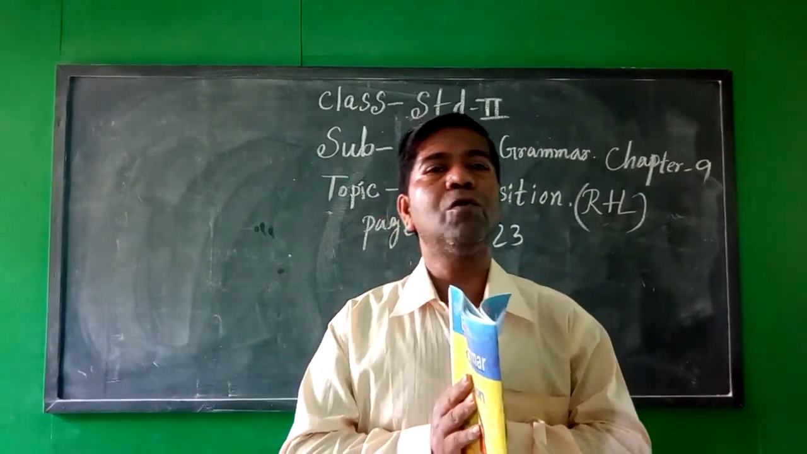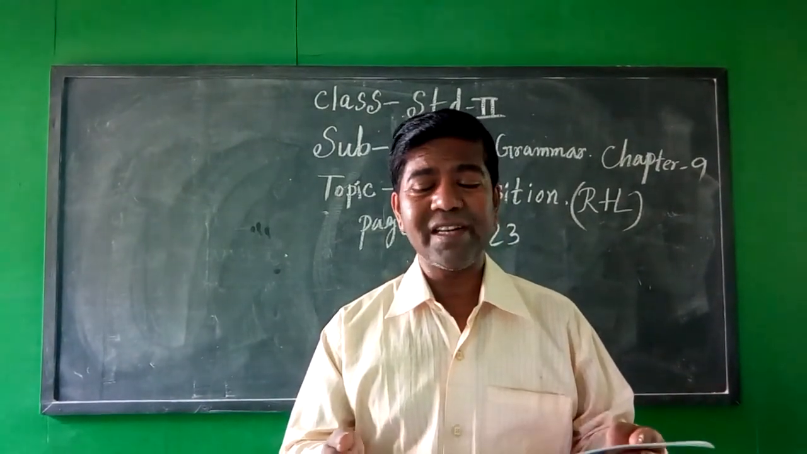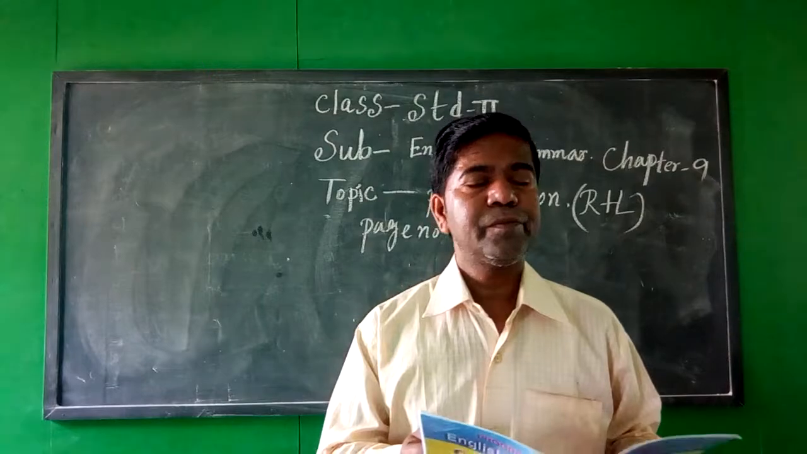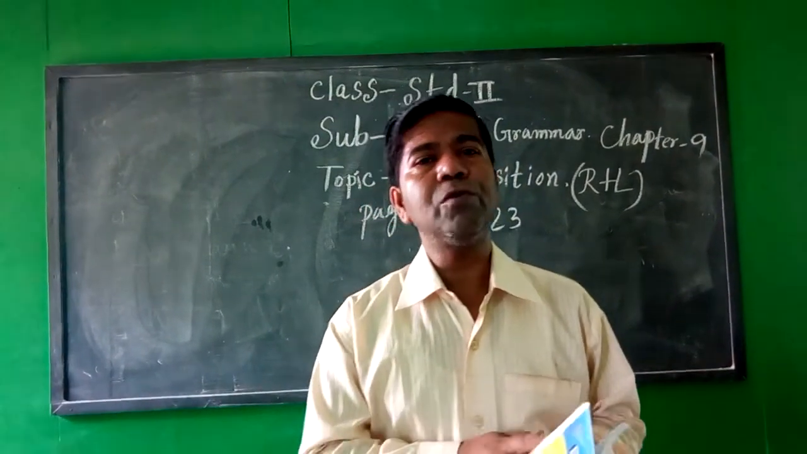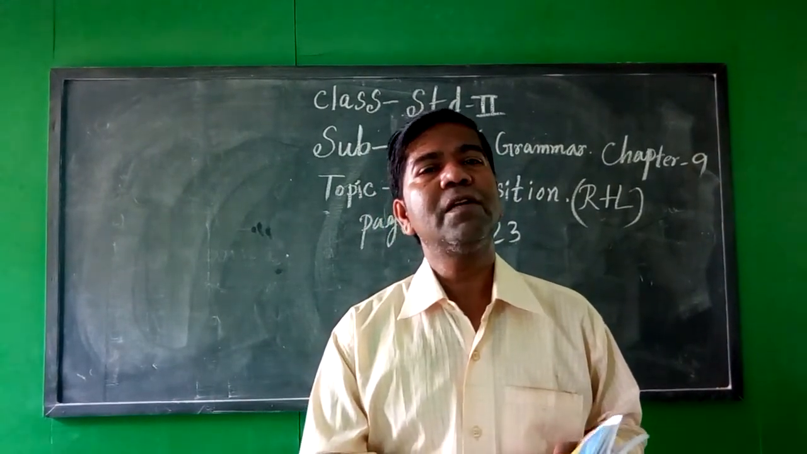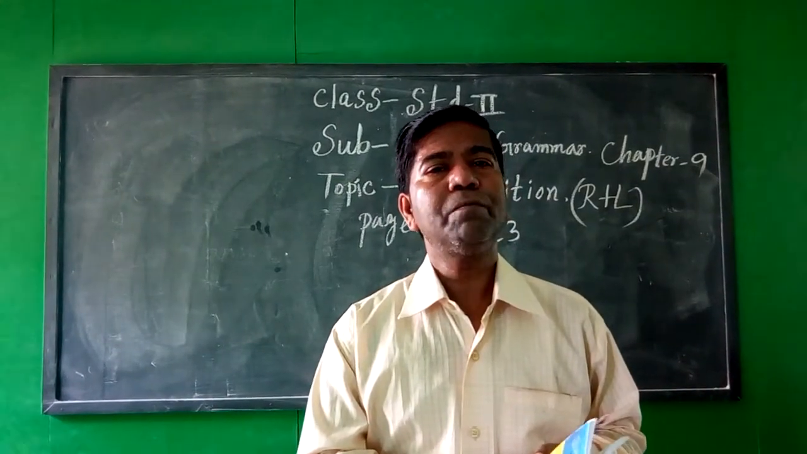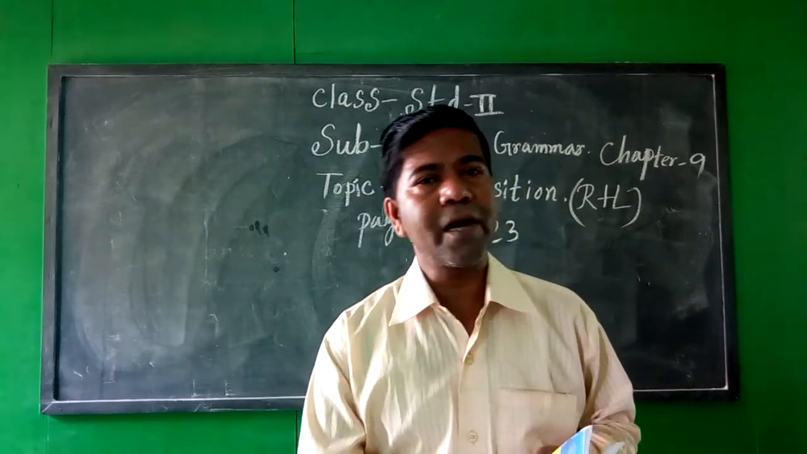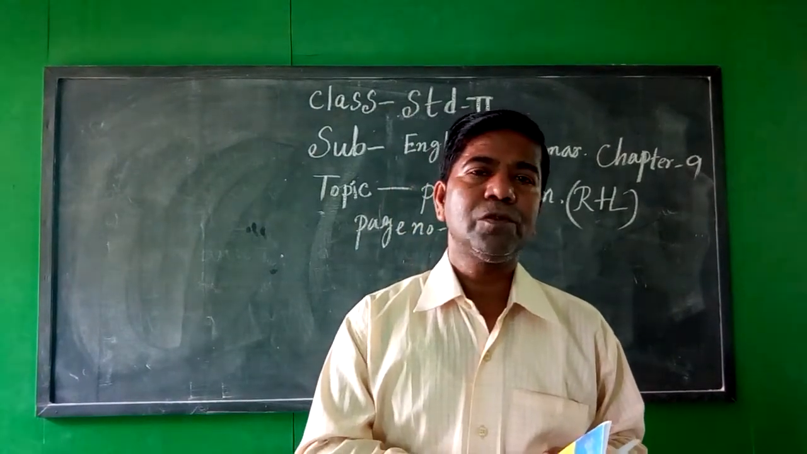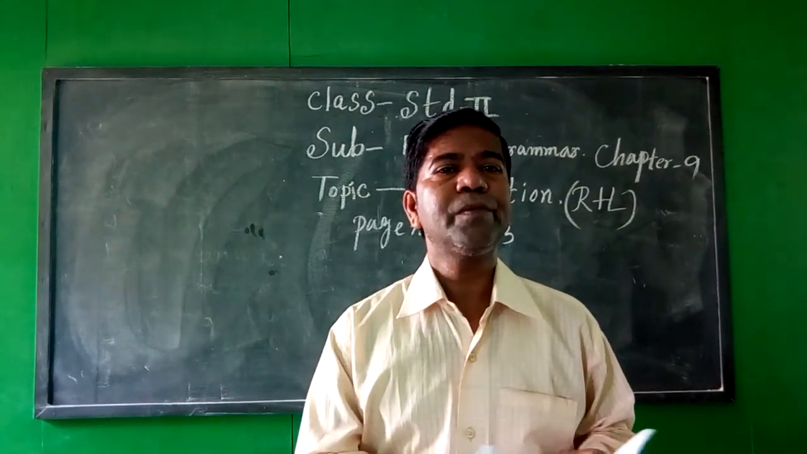So, all of you, open your English grammar book, chapter 9, page number 22 and 23. Today's topic is preposition. My dear students, all of you know how many kinds of parts of speech there are. There are 8 kinds of parts of speech. What are they? They are noun, pronoun, adjective, verb, adverb, preposition, conjunction and interjection. Today I will teach you preposition.